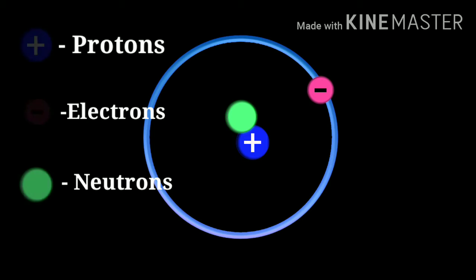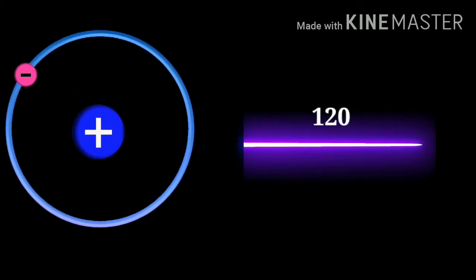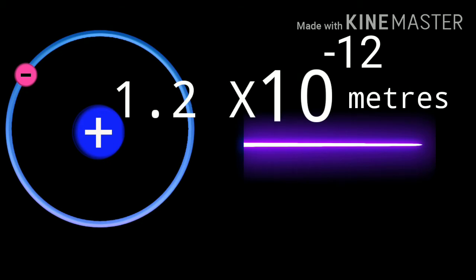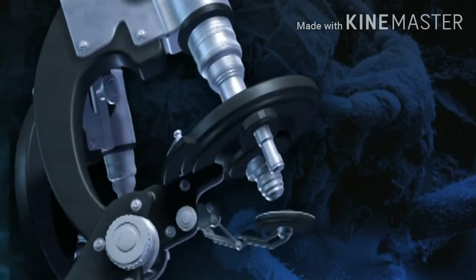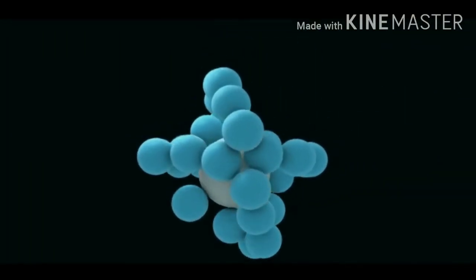Atoms are extremely small, but how small is it? In numbers, the diameter of a hydrogen atom is approximately 120 picometers. That is 1.2 × 10^-10 meter. We can't visualize a single atom even using the most powerful microscopes in the world. But how do we know that atoms exist?